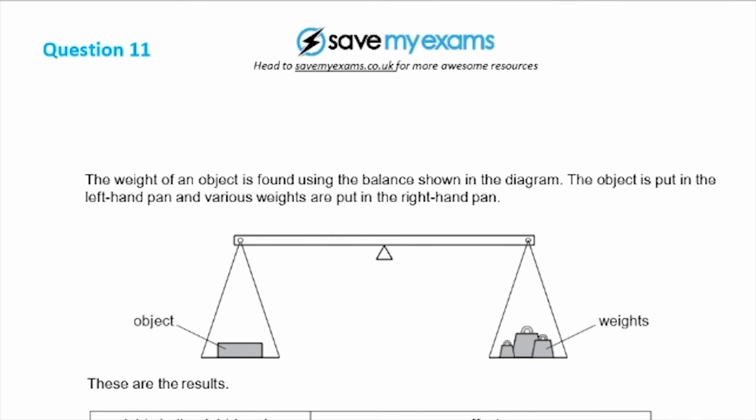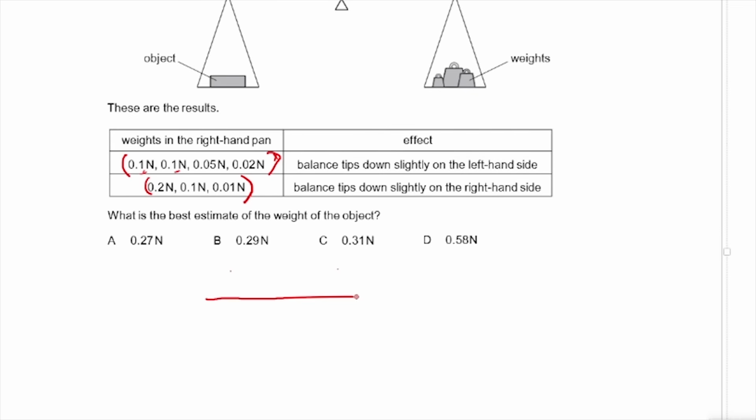11. The weight of an object is found using the balance shown in the diagram. The object is put in the left-hand pan and various weights are put in the right-hand pan. These are the results. This is our balance right here. So this thing here is what is here, the object.